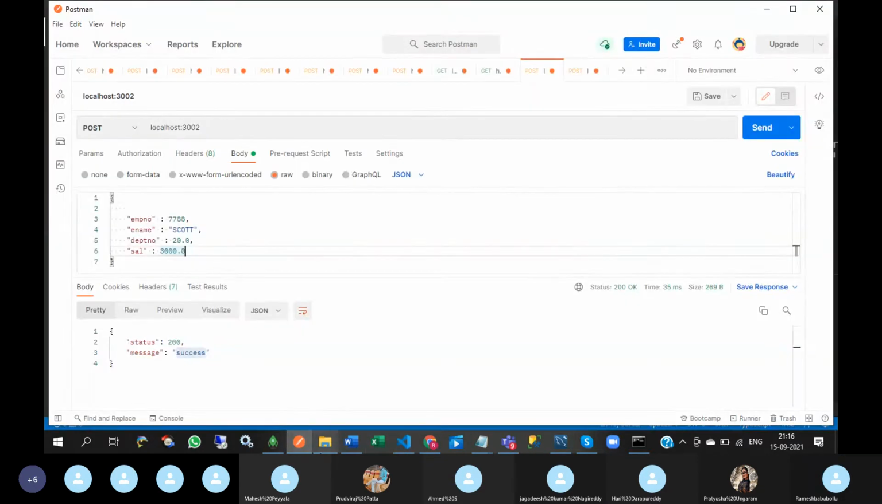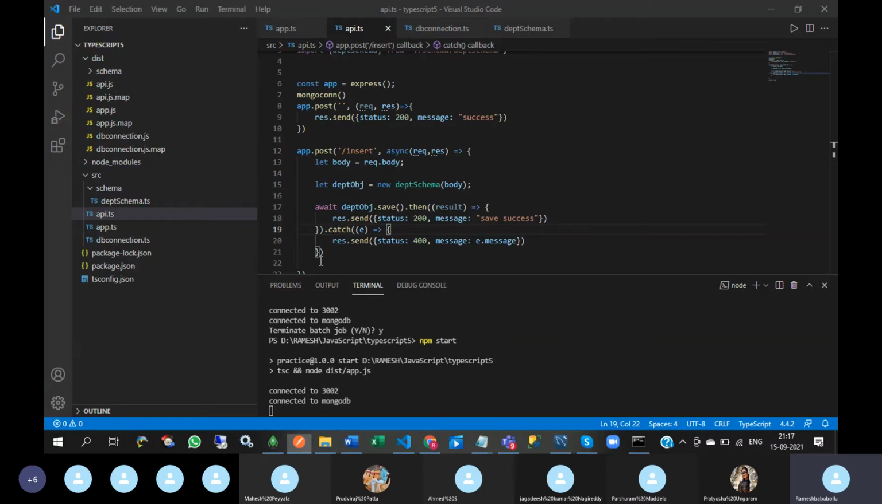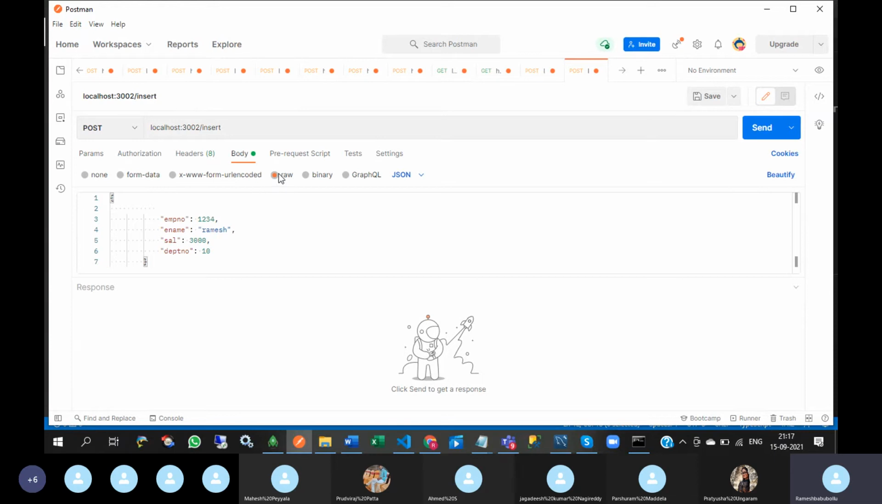So here, localhost, create, and go to the body. In this body, go to the raw and here select JSON. I use localhost 3002 /create or insert. I have to give localhost colon port number /insert, go to the body, select raw and select JSON.